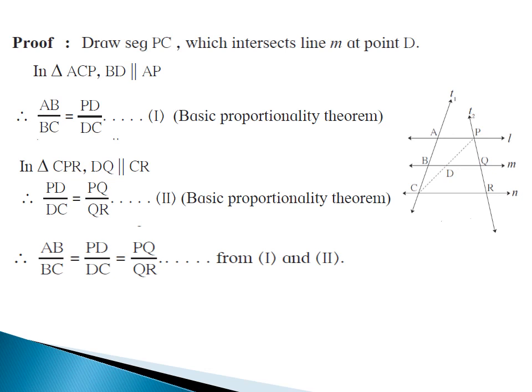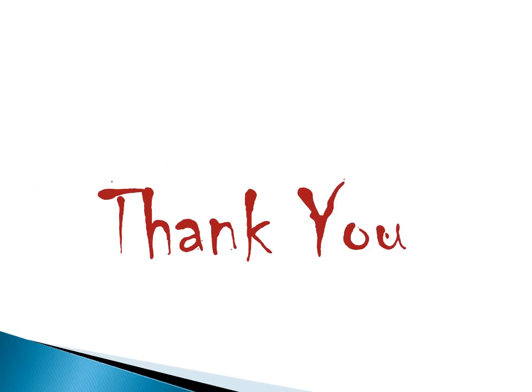Then AB upon BC is equals to PD upon DC is equals to PQ upon QR from first and second statement. Therefore, AB upon BC is equals to PQ upon QR. Hence, we have proved the property of three parallel lines and their transversals. Thank you.